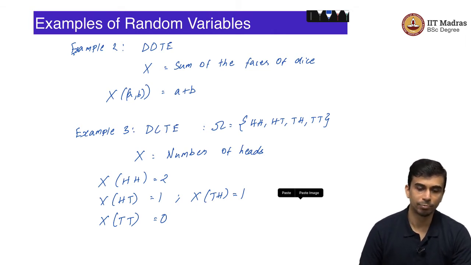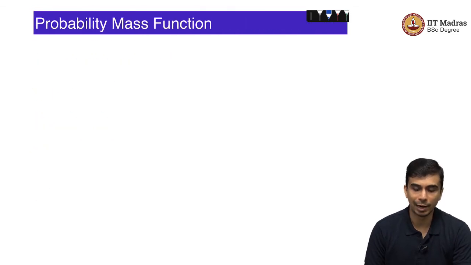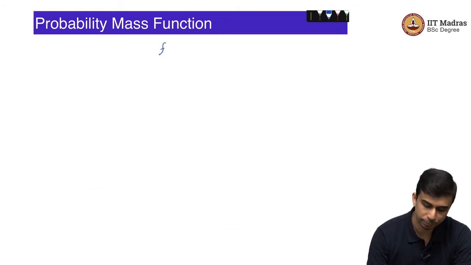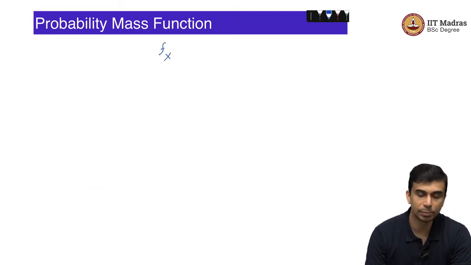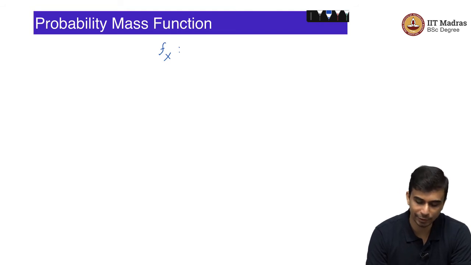Random variables are a powerful tool, and we will analyze random variables with several attributes. One of the more basic attributes that we will use is the probability mass function, which for a random variable X is typically denoted by small f, and it often has a subscript indicating the random variable, f_X.